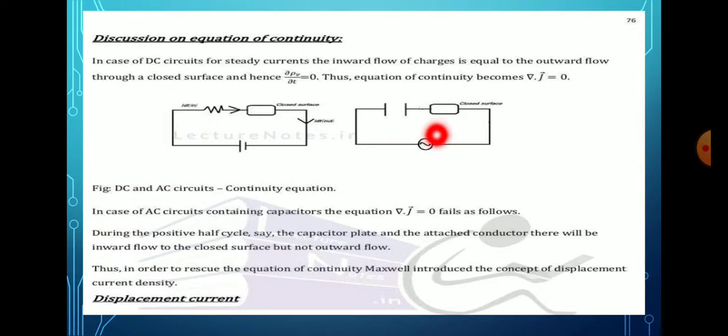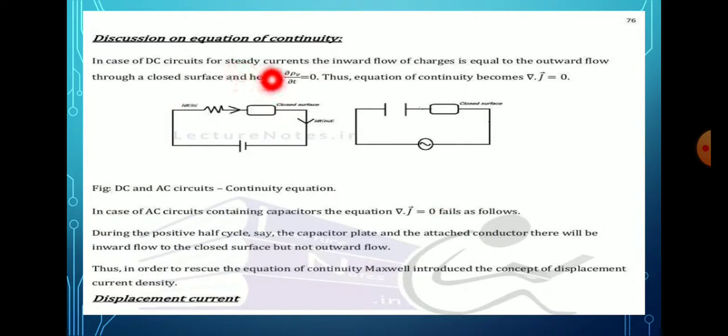It is clear that whenever there is any current flowing into the closed surface, it does not simultaneously flow out through the outward surface. The reverse also holds good for current flowing out of the surface. But del dot J bar is 0 holds good as per the equation above, so the current inflow must simultaneously equal the current outflow at any instant of time. Thus, the condition del dot J bar equal to 0 fails in this case.